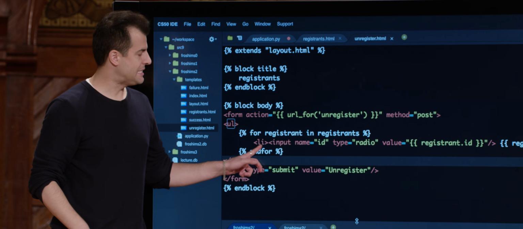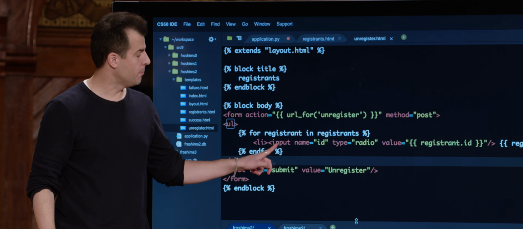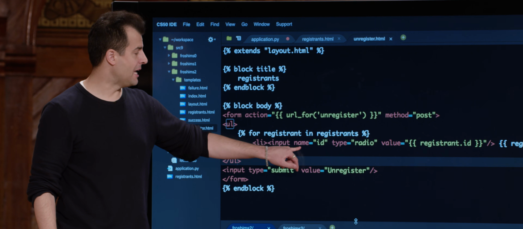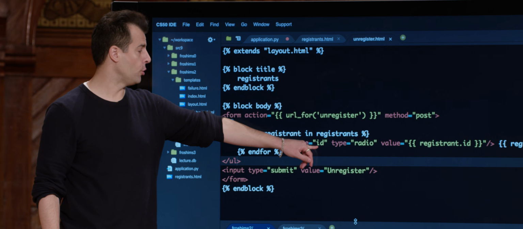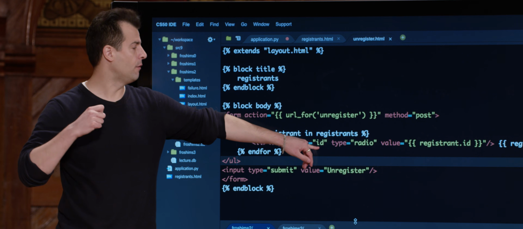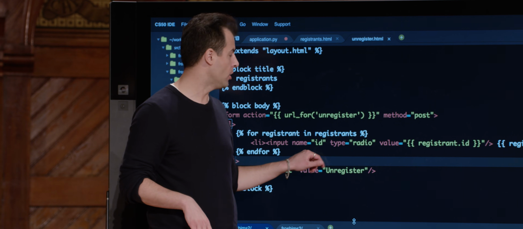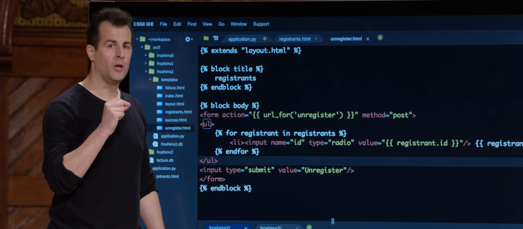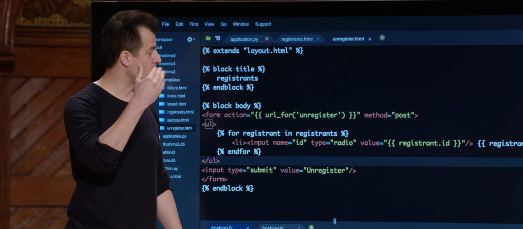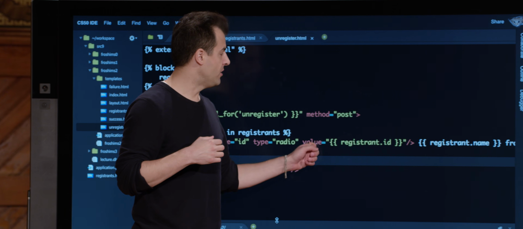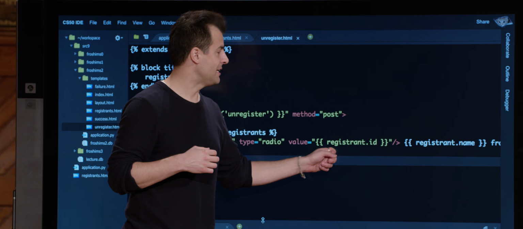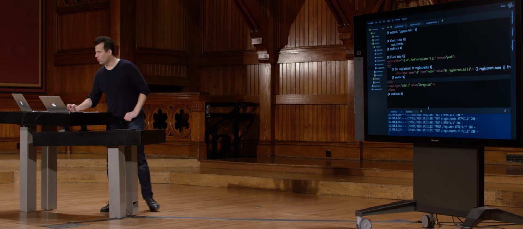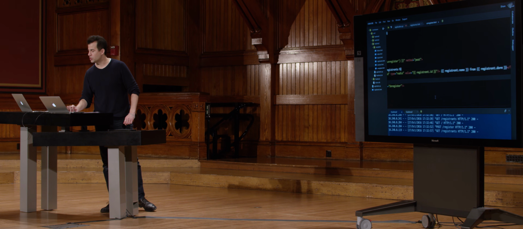Inside of each of those list items, I'm going to have a form input element whose name is going to be ID. I've just hard-coded that because this is going to represent the ID of the student I want to unregister. The type of this input is going to be radio. So these are mutually exclusive circles that you can essentially toggle. The value of this is going to be whatever this current registrant's ID is. And then I'm going to go ahead and put this registrant's name and dorm just as before. So we'll see what this looks like in a moment.